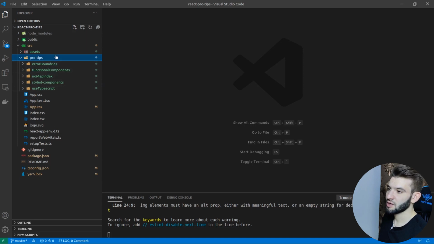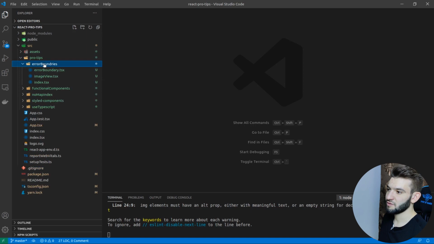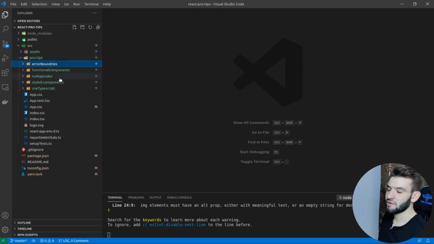If you need them for reference or anything, I'm going to put them inside of folders, so you can reference those and use them whenever you want or want to learn something. Each folder in here contains a pro tip. The reason I chose this setup is to show you a demo and the code, and exactly the differences between this and that,